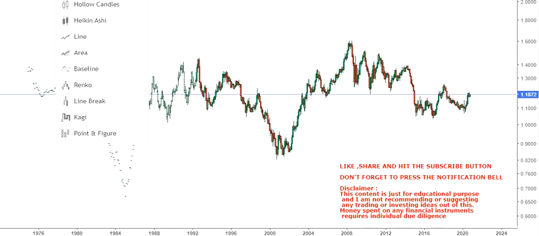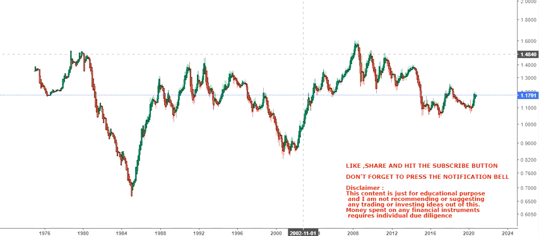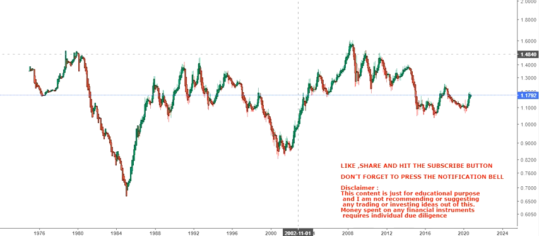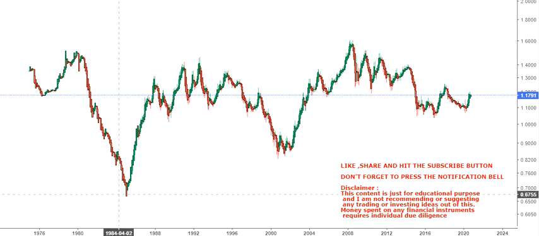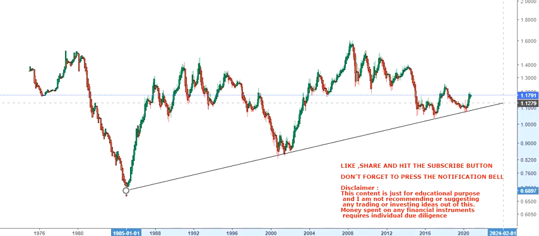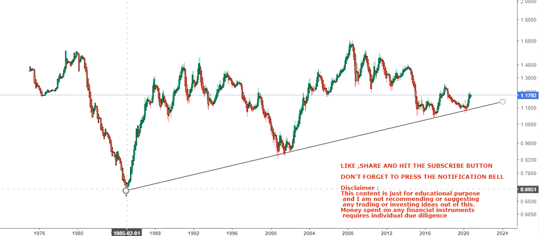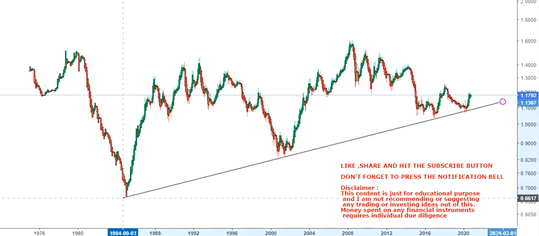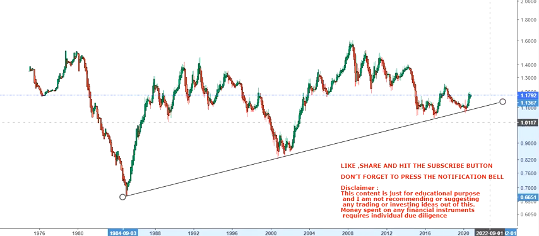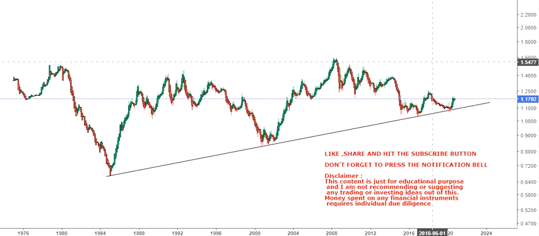So let me just, yes, you have this Heikin-Ashi chart. Okay, now you have a clear trend. What you can expect in this chart, you can clearly see, is that the time has finally come for this stock, for this indices to move up.